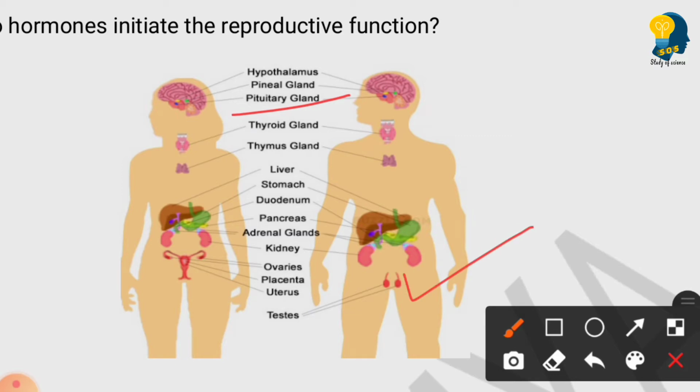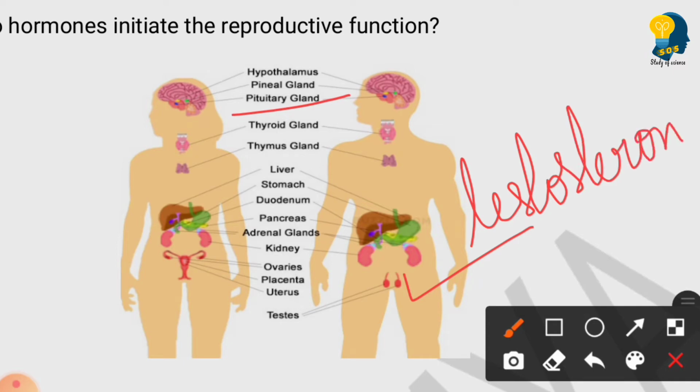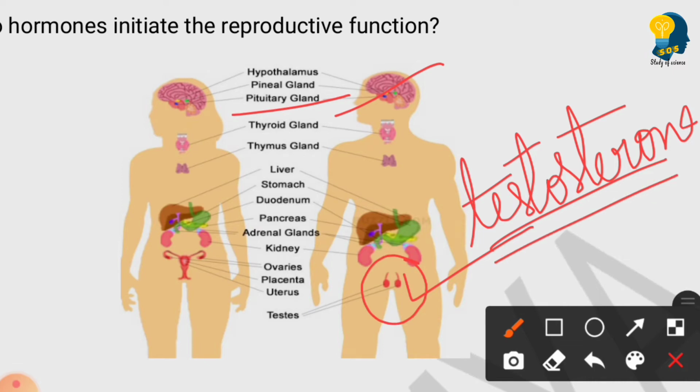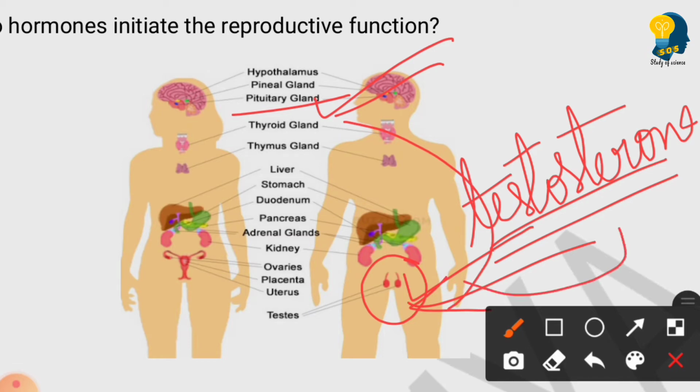So the pituitary gland wants to send the message to the testis, so that what happens? The testis starts to secrete the hormone called testosterone. Very important. Which gland secretes testosterone? The testis. Clear? So who will send the signal to the testis? You all came to know that the pituitary gland releases the hormone, and that will reach the testis, and the testis releases the testosterone.